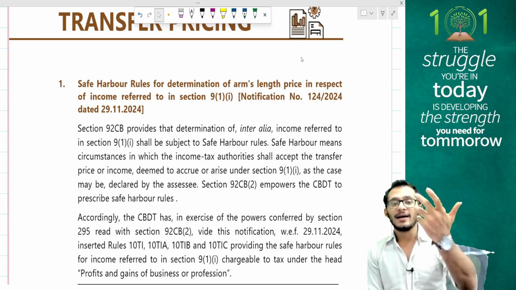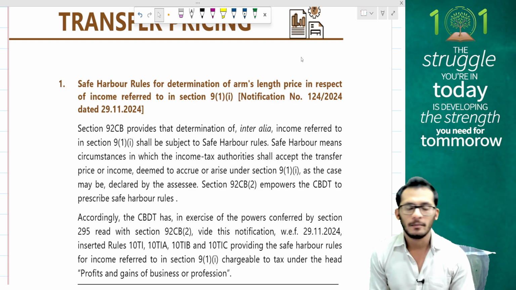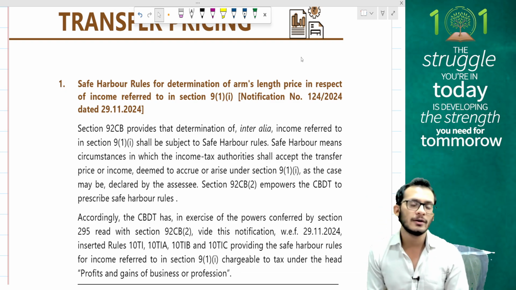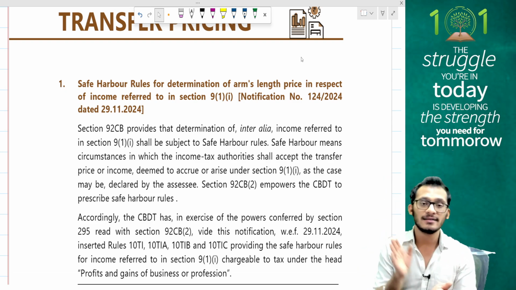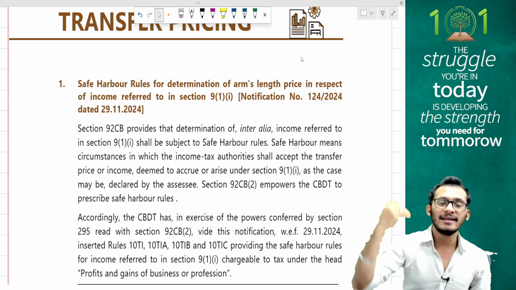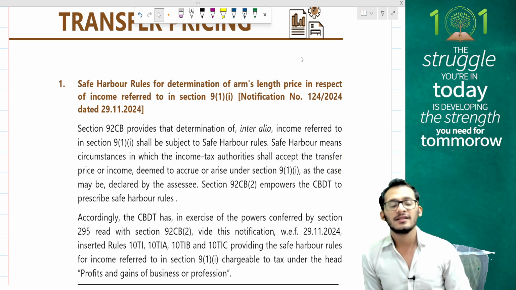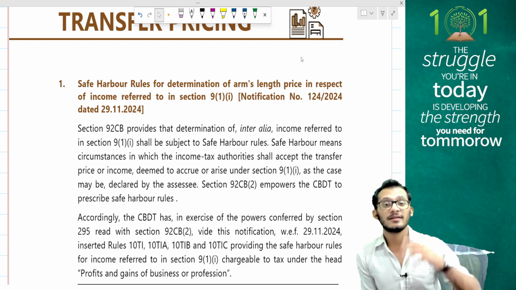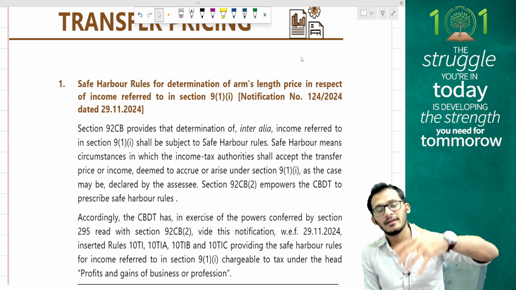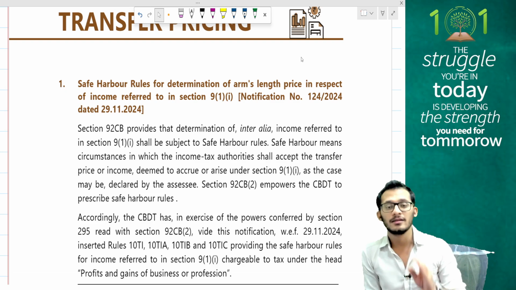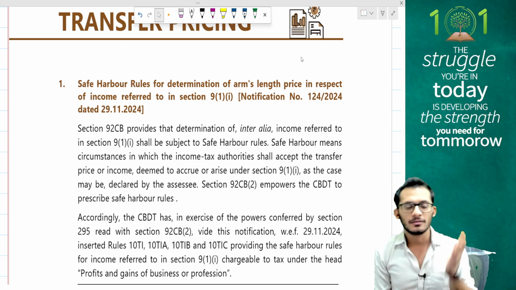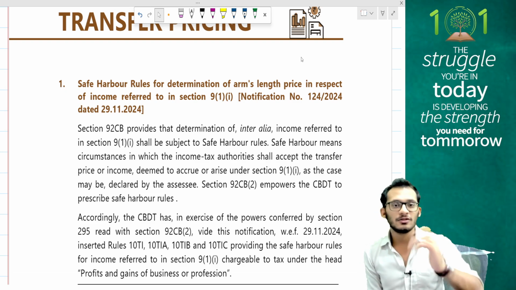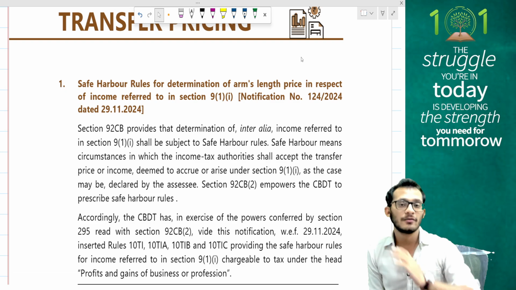Let me give you a background on safe harbor rules before we understand this topic. Normally in transfer pricing, what happens, people, is that you normally will prepare a local file where you will come and tell that these are the margins which I'm doing, and you will generally do a search with third parties. With the third party comparable search or an internal method, whatever you have done in transfer pricing, a possibility is that the transfer pricing officer may not agree to your position because he may come and say the third party search which you have done is not great, and he may check a certain set of comparables.